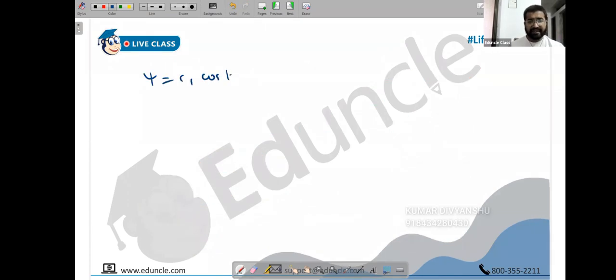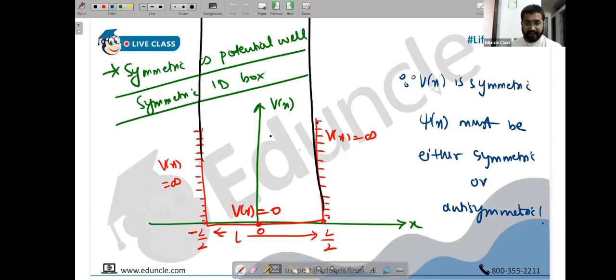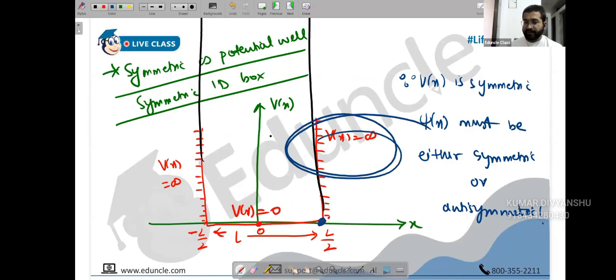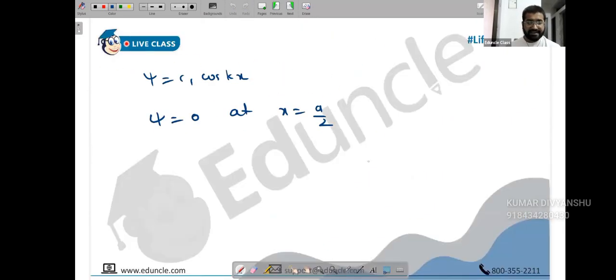Let's use a boundary condition. Which boundary? The wave function is becoming 0 at a by 2. Let's use that. The wave function is 0 at x equal to a by 2. Correct? Yes, sir. At a by 2 or L by 2, whatever you're writing, the wave function has to become 0, people. So I'm using that boundary condition. Please tell me if you have any confusion. Don't hesitate. Tell me right now.